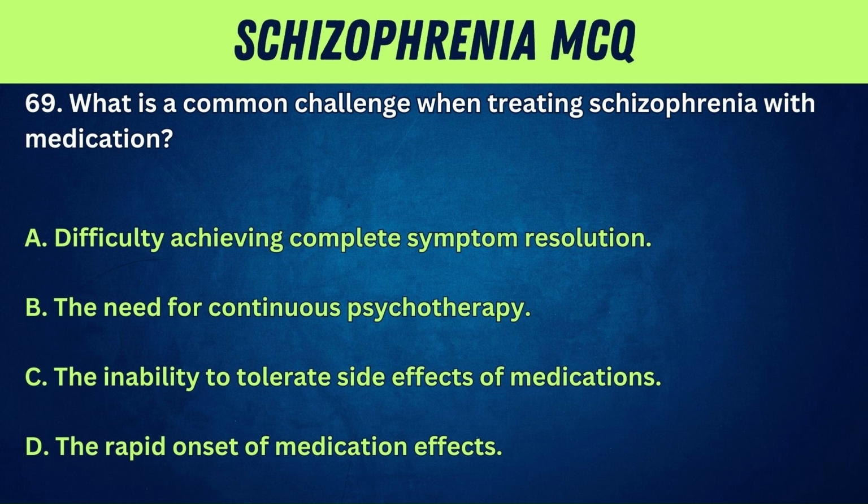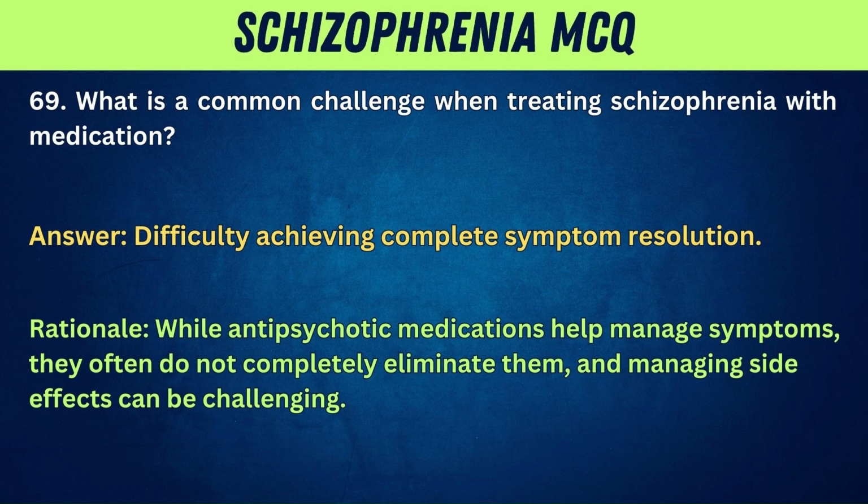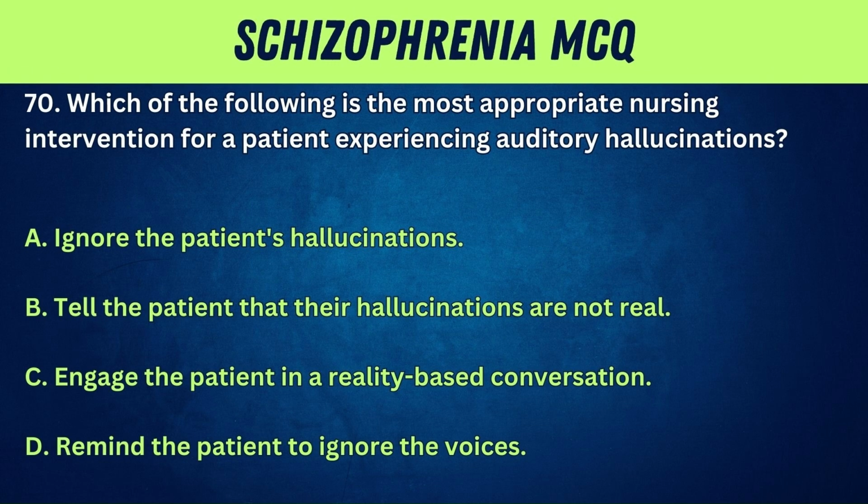69. What is a common challenge when treating schizophrenia with medication? A. Difficulty achieving complete symptom resolution. B. The need for continuous psychotherapy. C. The inability to tolerate side effects of medications. D. The rapid onset of medication effects. Answer. Difficulty achieving complete symptom resolution. Rationale. While antipsychotic medications help manage symptoms, they often do not completely eliminate them, and managing side effects can be challenging.